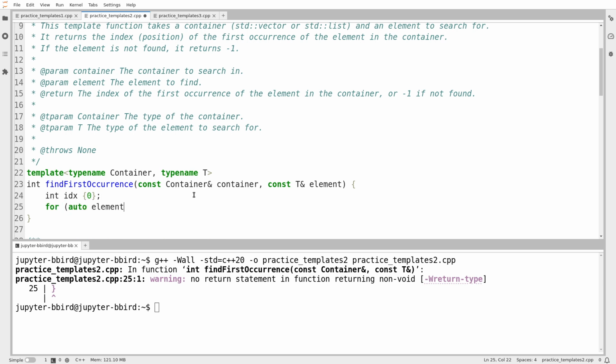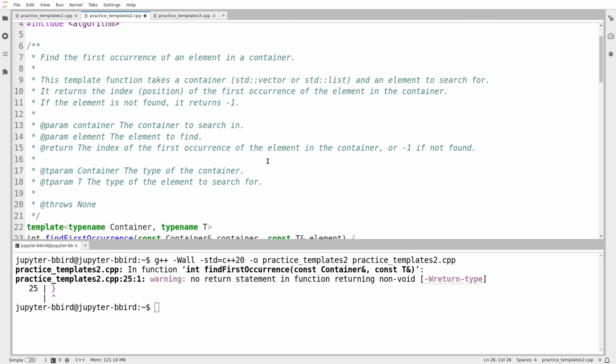So for auto element in the container, I'll save myself some trouble here by using auto ampersand, because maybe the elements are large. I don't want to make copies of them. If the container is constant, as it was earlier, the auto keyword subsumes that. So even if this is a const container, which it is, the auto type will integrate that constant property into the type of the element. So I'm just going to ask, oh, whoops, okay, auto x. The value to search for is called element here, not the name I would choose. So if x is equal to element, now it doesn't say this, but I am going to make this assumption because I have no other choice.